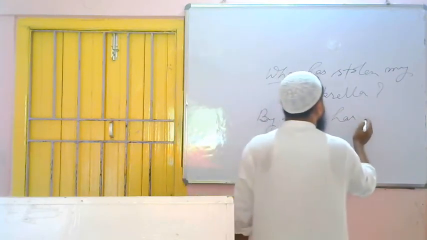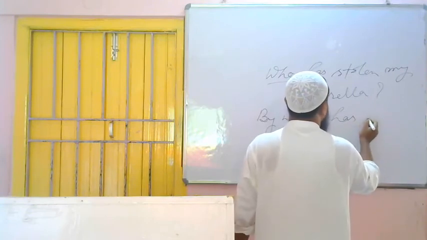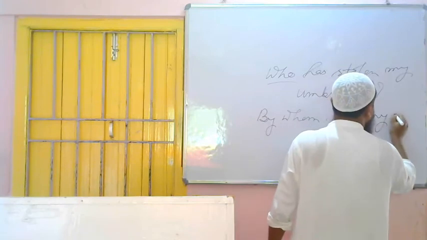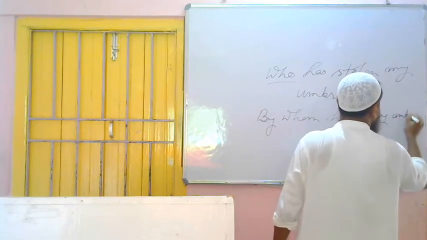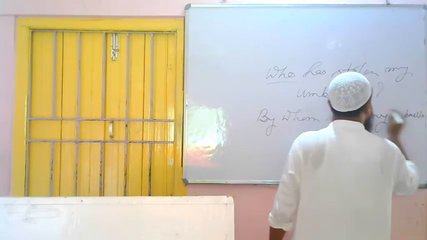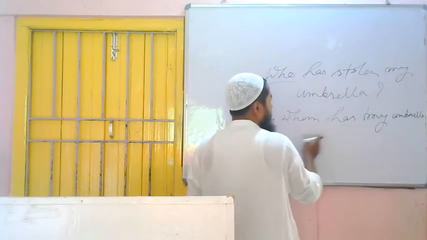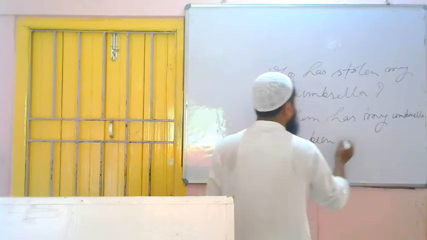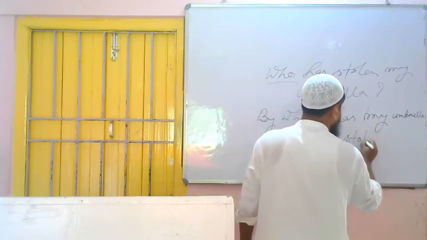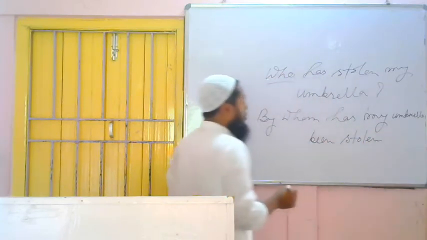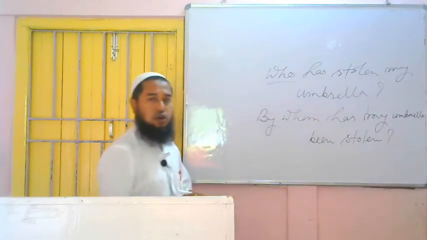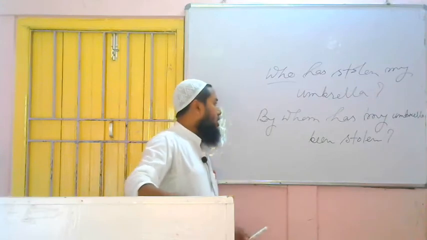By whom has my umbrella. As it is present perfect tense, that's why you have to use what? Been, after the subject. By whom has my umbrella been stolen? Question mark. If you want me to do one more of this sentence, we can do one more.